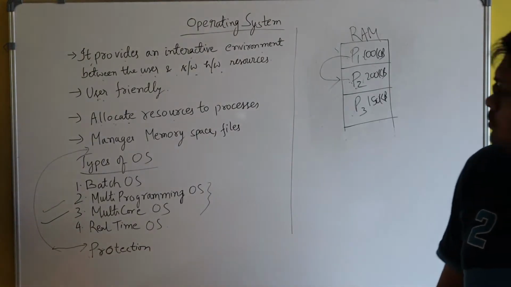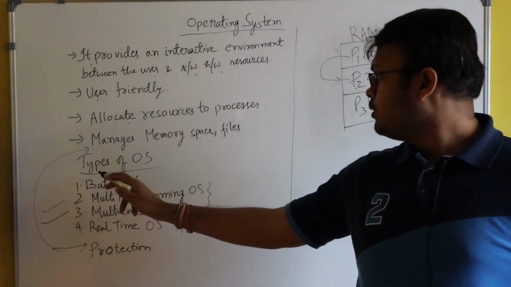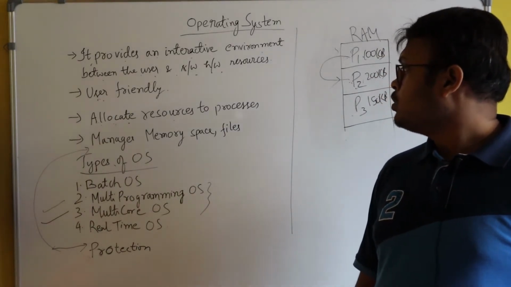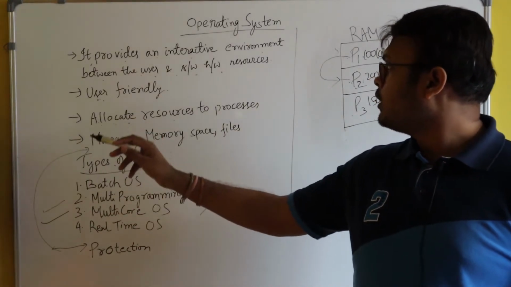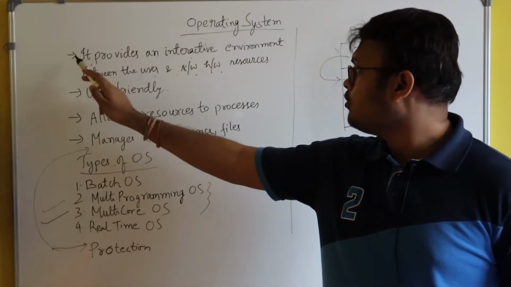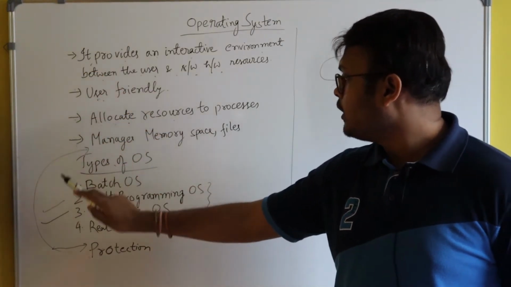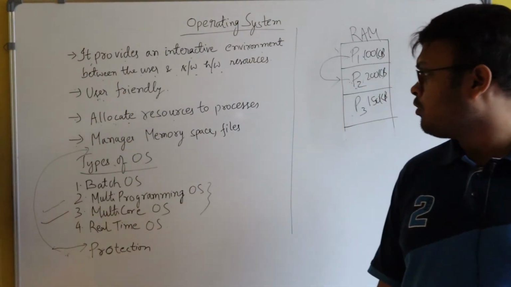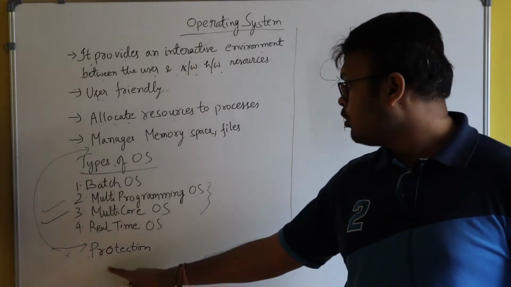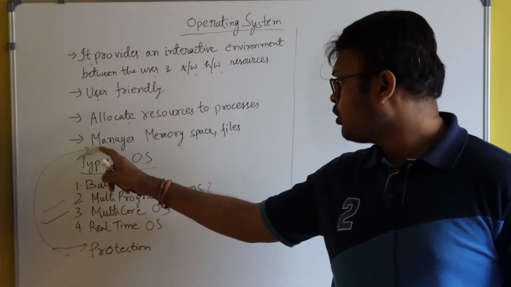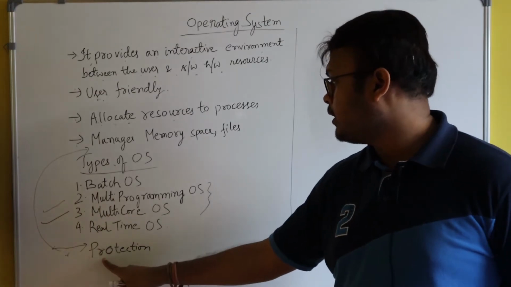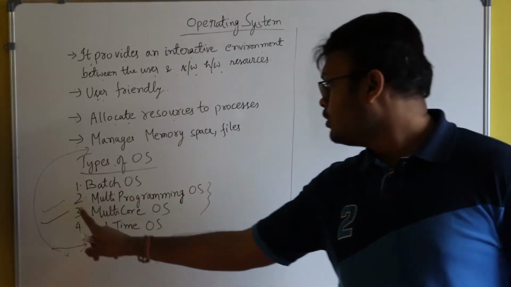So now, let's come to the types of OS. I have already covered five points of operating system. Here I forgot to write Protection, that's why I have written it here. So don't get confused.